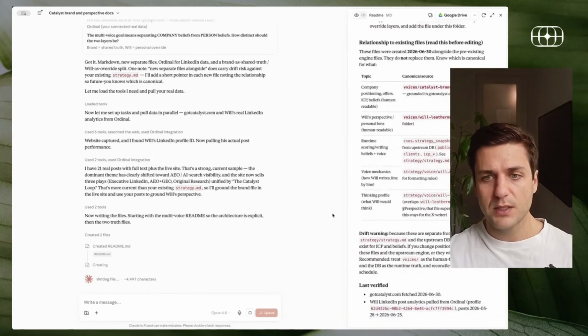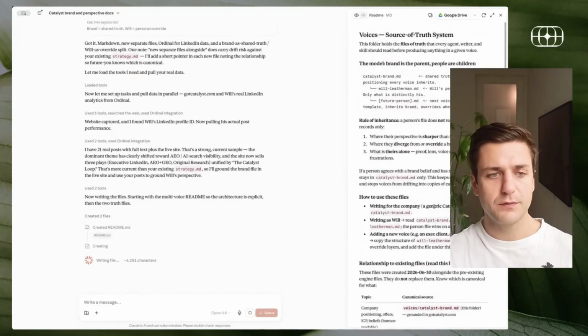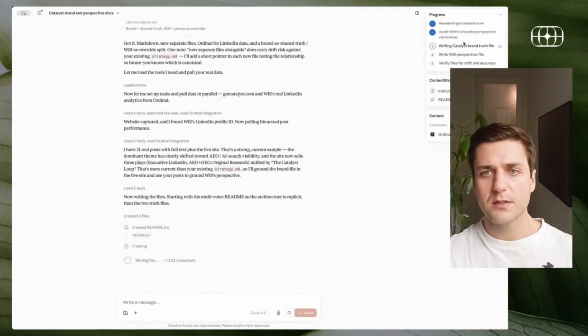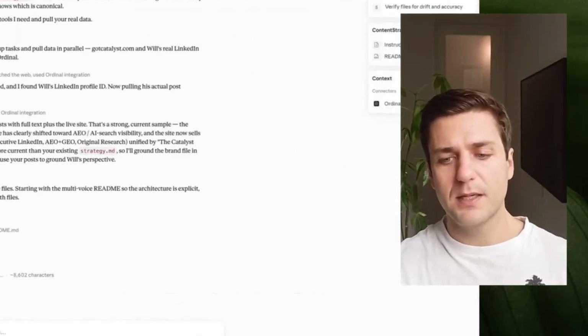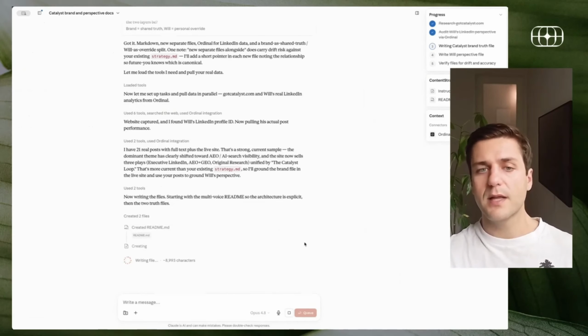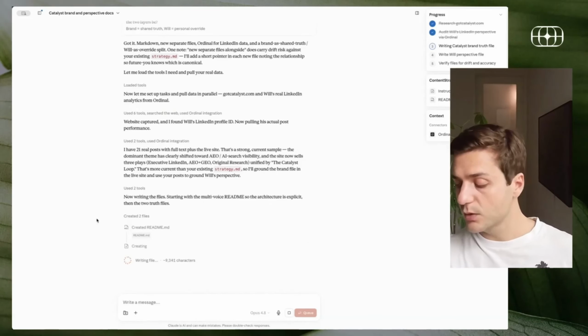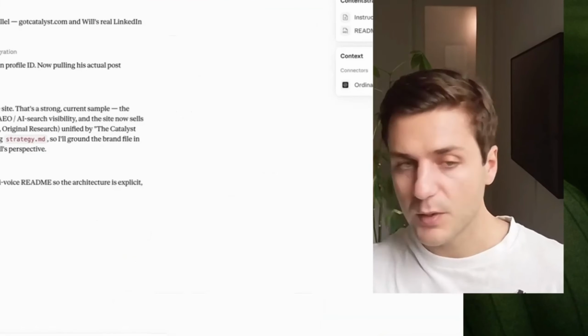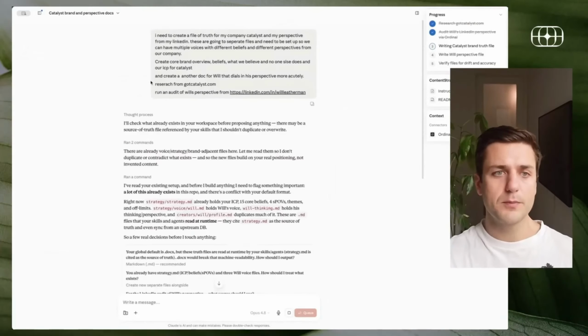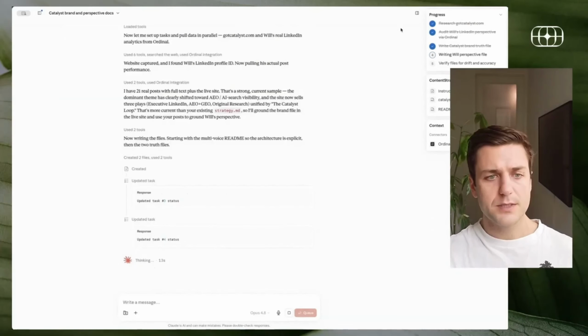And then it's going to be able to match Will's voice. And it's pulling all of this directly from our live connectors. This is why setting up and adding connectors is so important, because it allows you to connect to all of these tools that you wouldn't normally be able to pull data from, which just gives all of these prompts more and more context. All right, let's see where it's going.